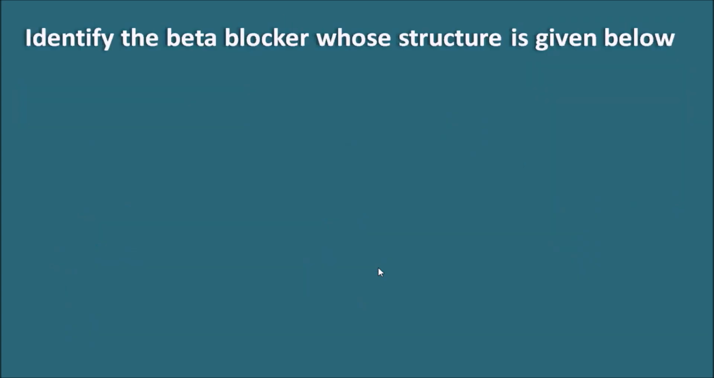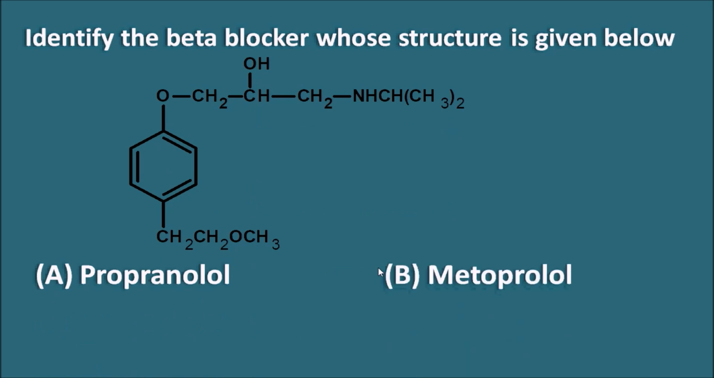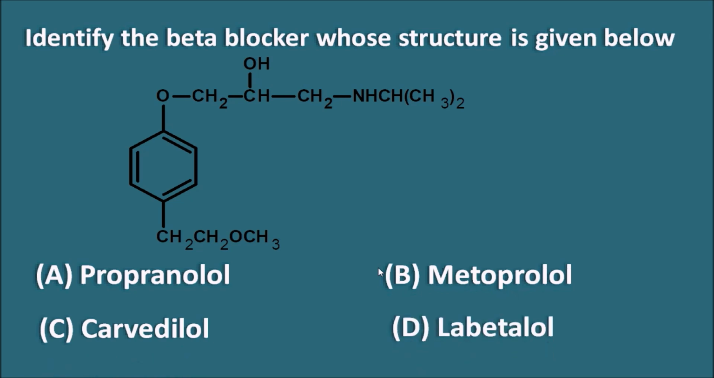Identify the beta blocker whose structure is given below. So the options are A. Propranolol, B. Metoprolol, C. Carvedilol, and D. Labetalol. So here the right answer is metoprolol.